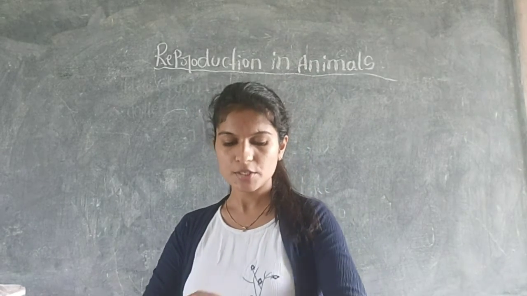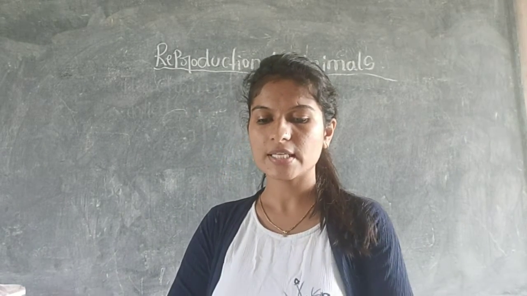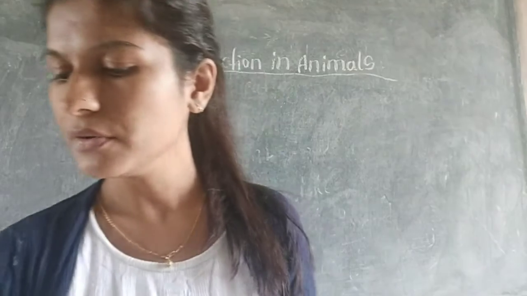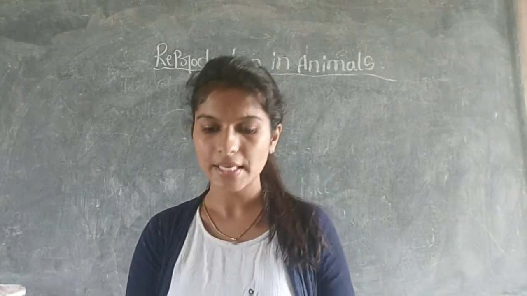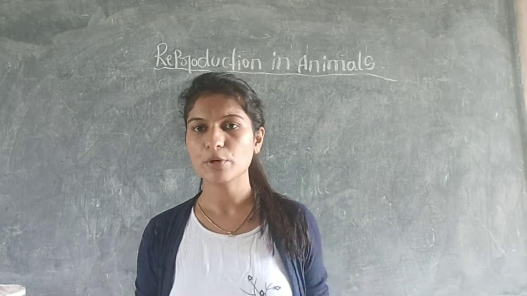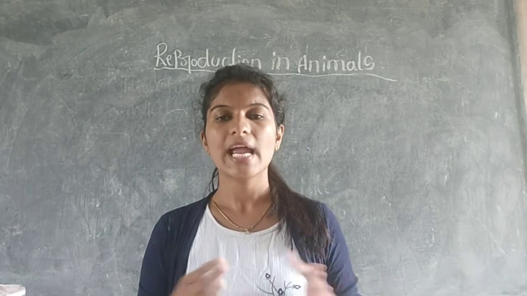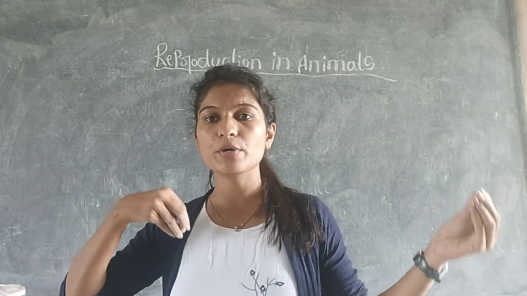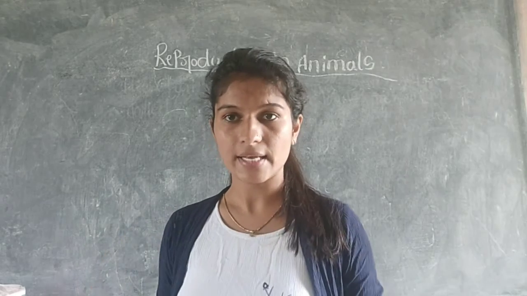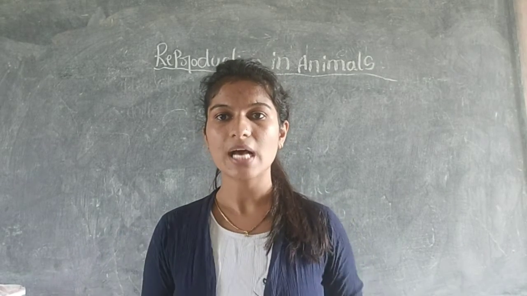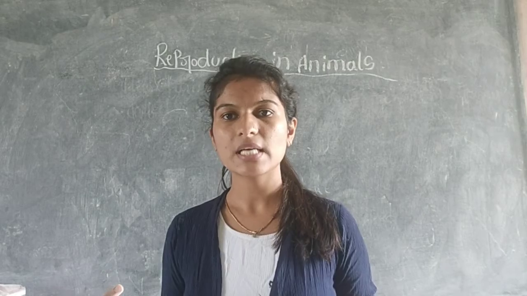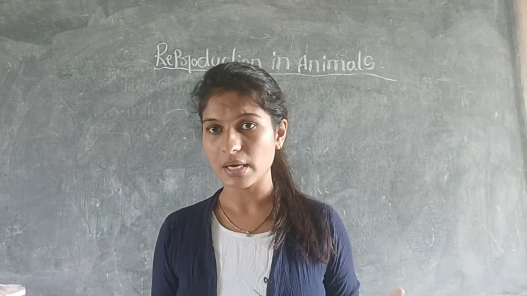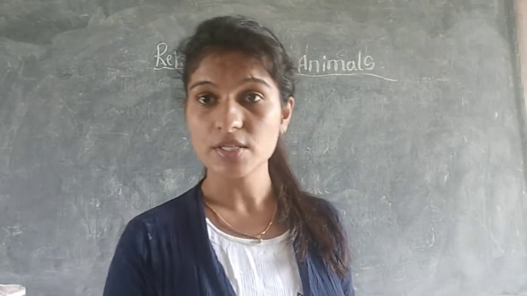Good morning, students. In the previous class we were discussing lesson number 3, reproduction in animals. In this lesson we have discussed some of the contents, like animals reproduce in two ways. Some of the animals reproduce by laying eggs. By laying eggs they can reproduce a new species, and some of the animals give birth to the young ones directly. Those are called mammals.